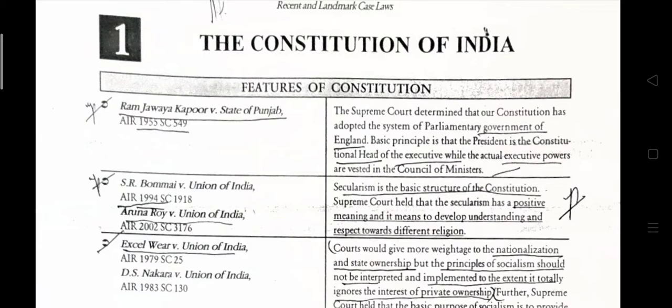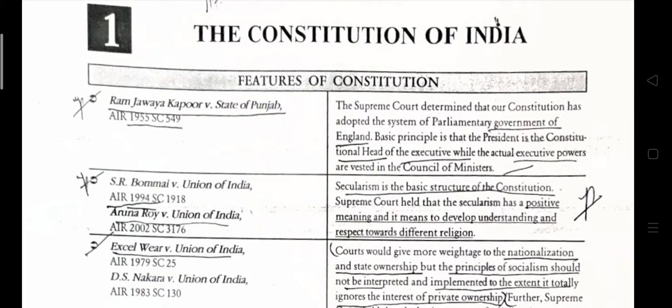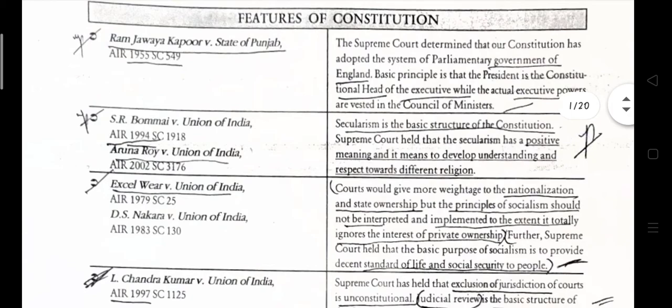The Supreme Court determined that our Constitution adopted the system of parliamentary governance, like the Government of England. The basic principle is that the President is the constitutional head of the executive, while the actual executive power is vested in the Council of Ministers.